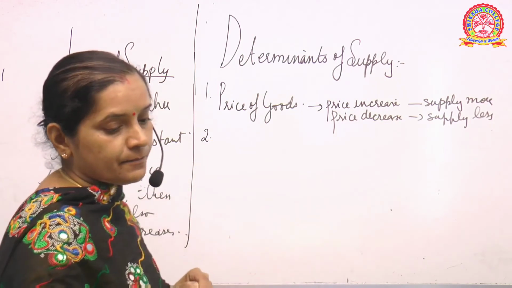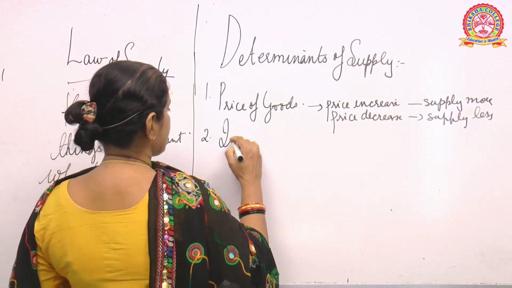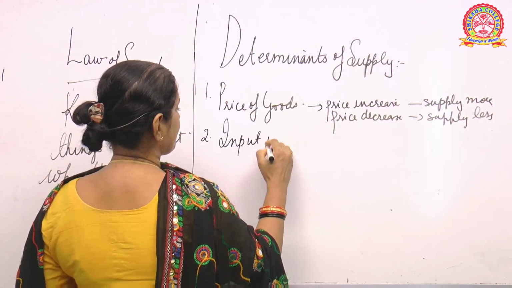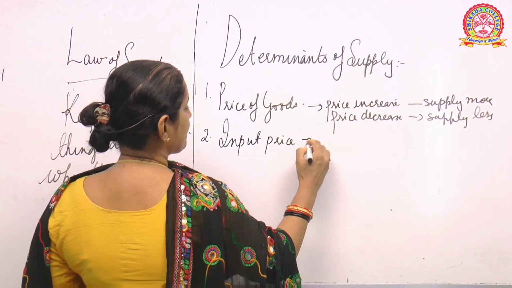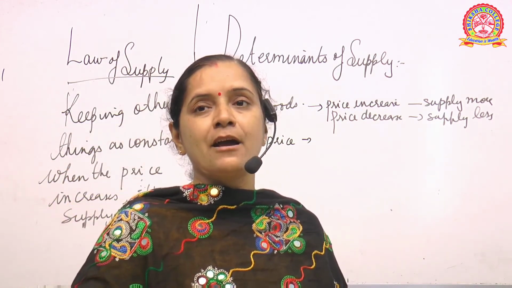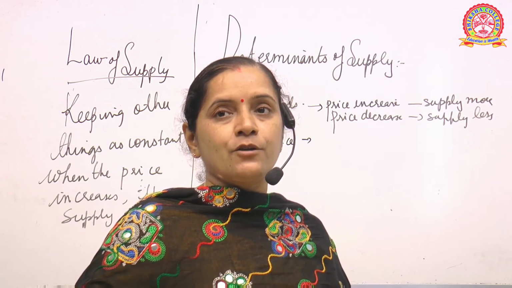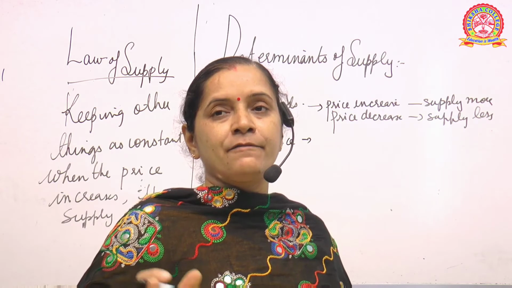Second is your input price. Input price means, last time I was telling you, how much cost you are expending, or how much you are spending for the product to be prepared in the final shape.